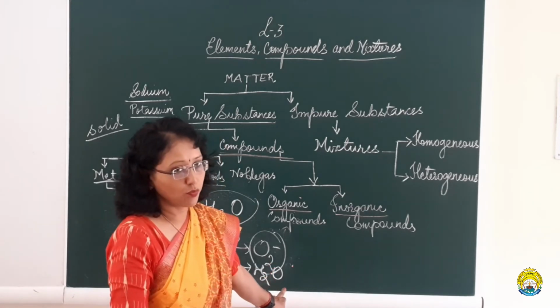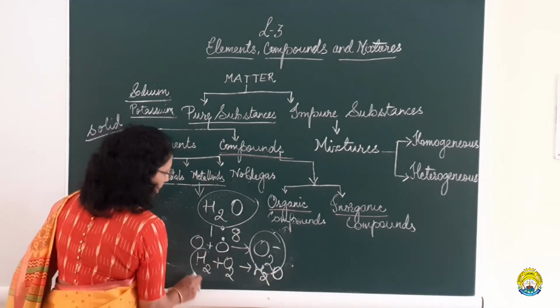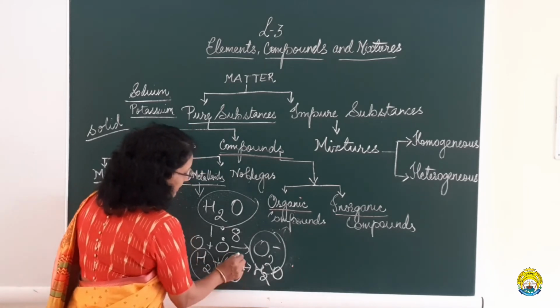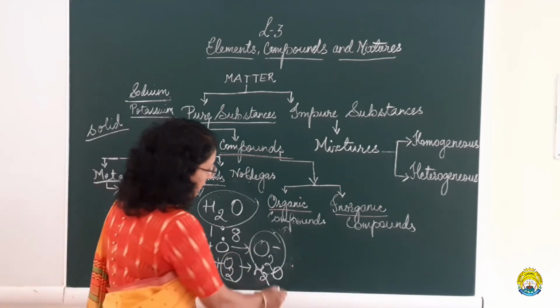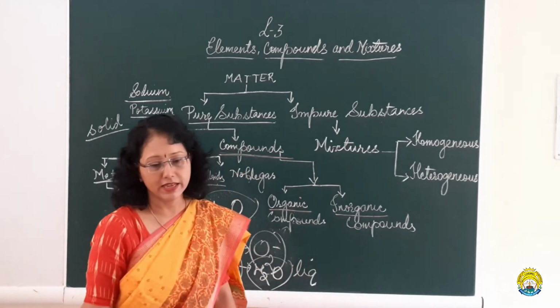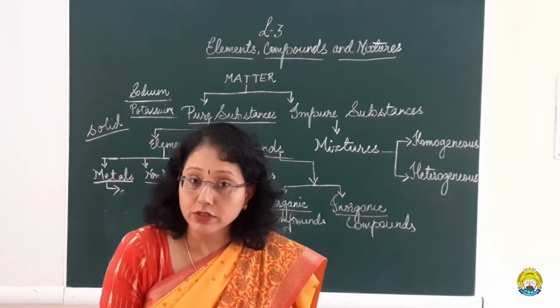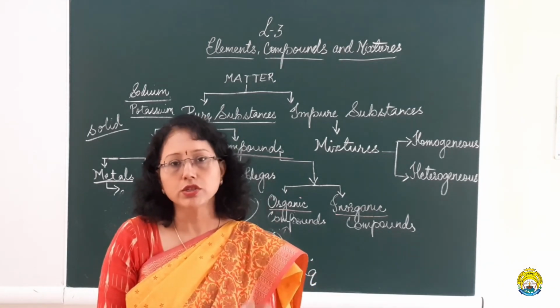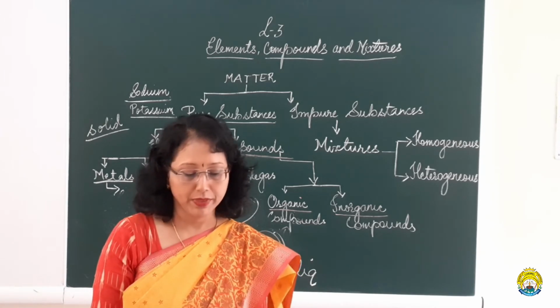Hydrogen present in it is gaseous in nature. Oxygen present in it is gaseous in nature. But water that is formed is liquid in nature. So the properties of a compound are totally different from its constituent elements.